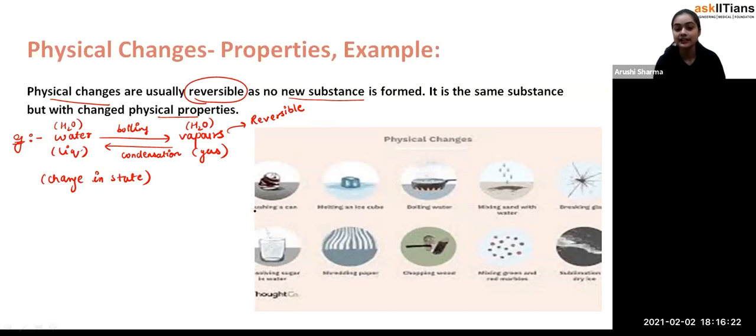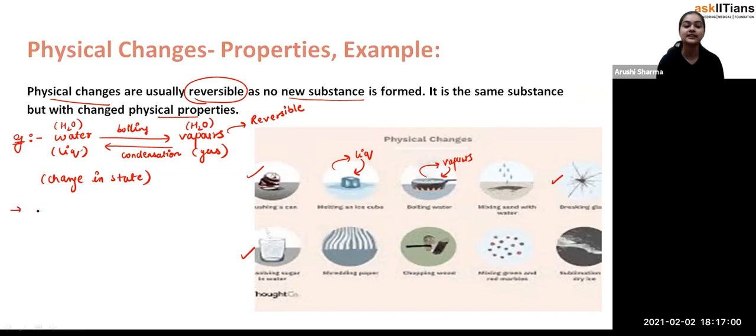Like the crushing of a can. Students, when you press it, it can regain its shape. Fine. Now it's the melting of an ice cube. Exactly, when the ice cube melts it converts into liquid, and you can convert this liquid back into ice. Boiling of water: we have seen that boiling converts water into vapors, and you can condense those vapors back into liquid. So that's how you can see these examples. Breaking of glass. Exactly, dissolving of sugar in water.